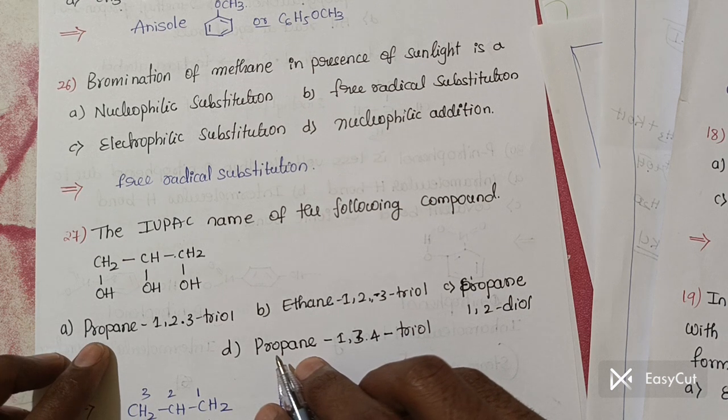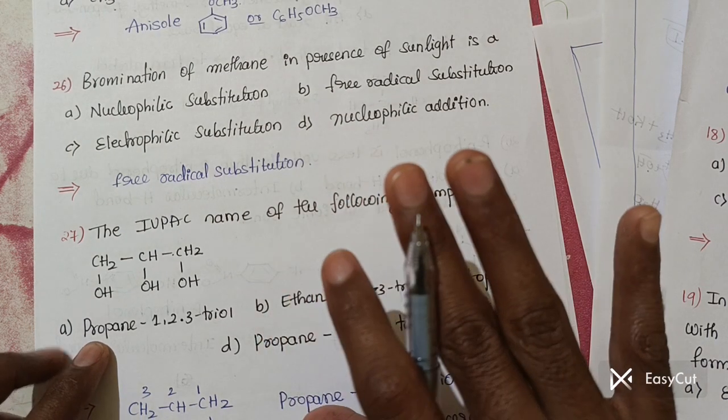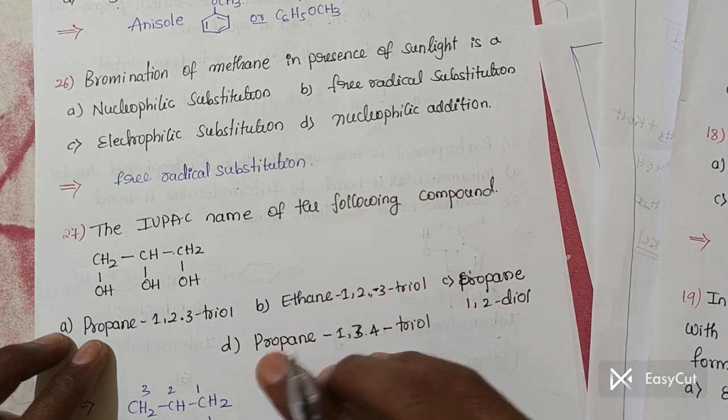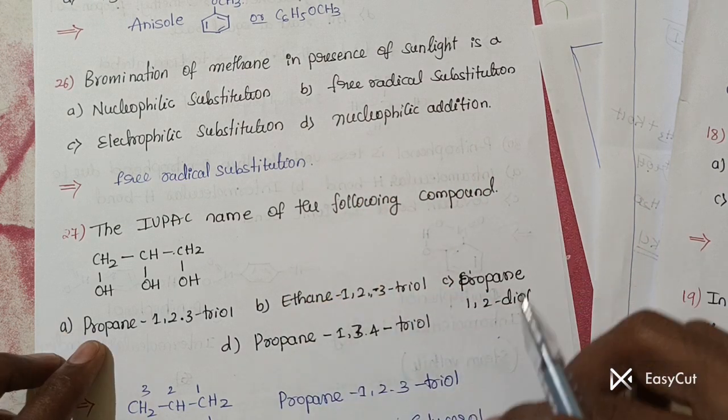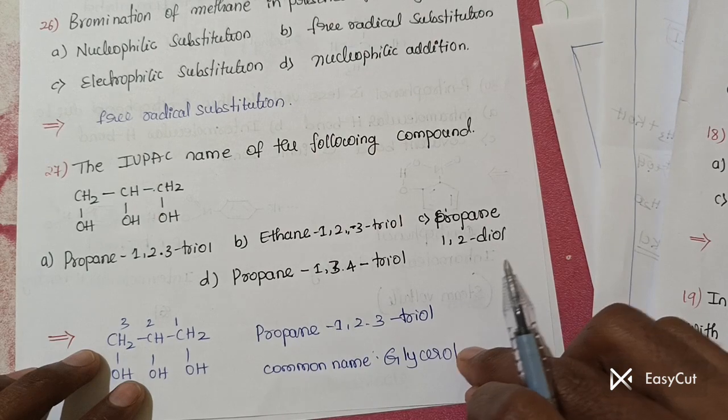So this is an example for trihydric alcohol. So what is the another name of this one? Glycerol. You should remember. What is the common name? The glycerol. You should remember.